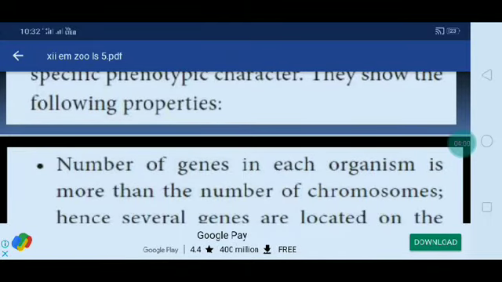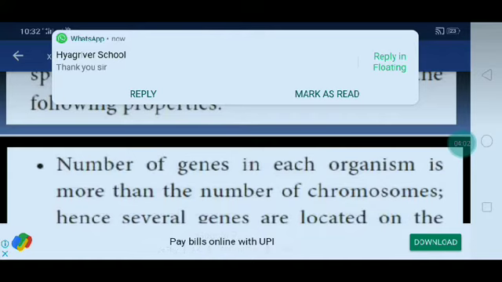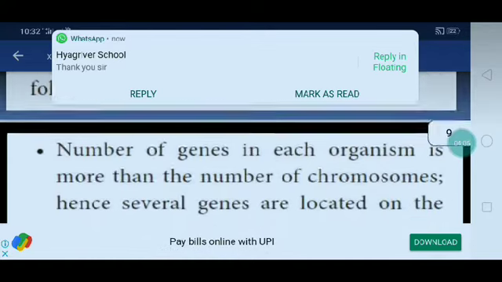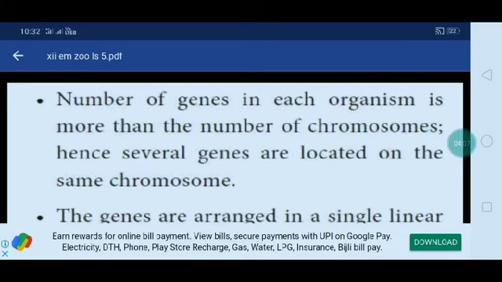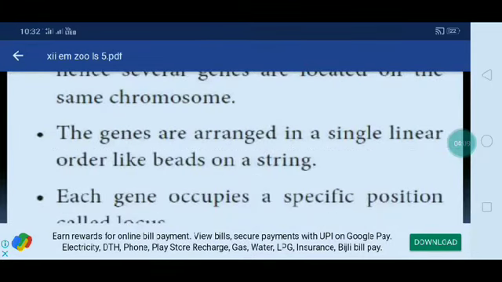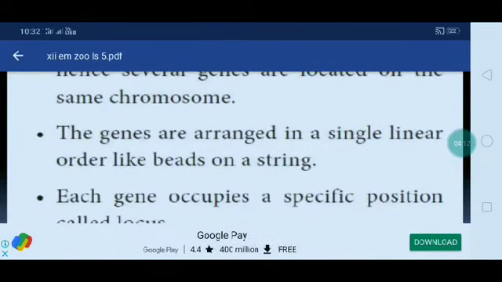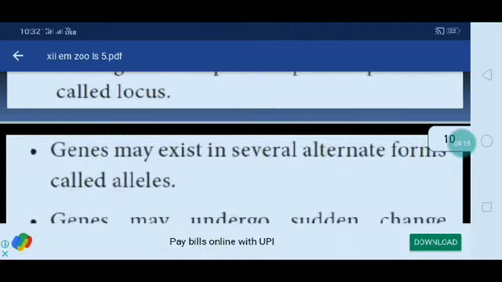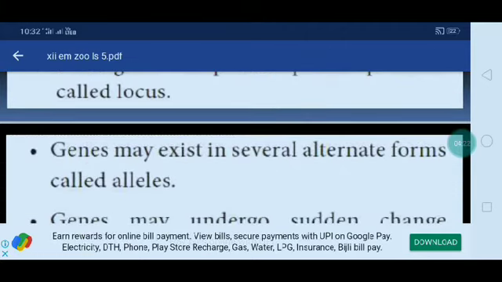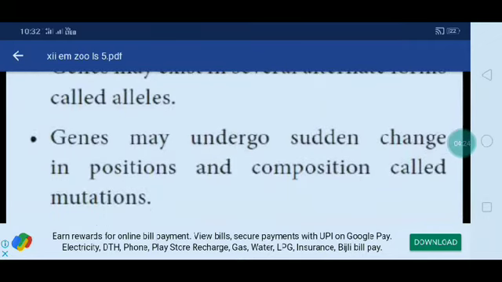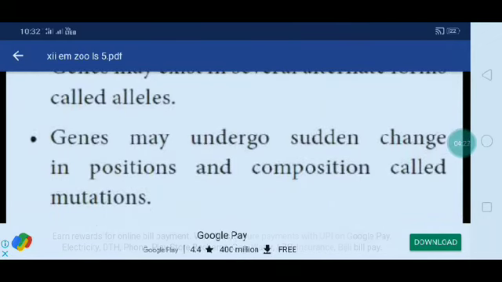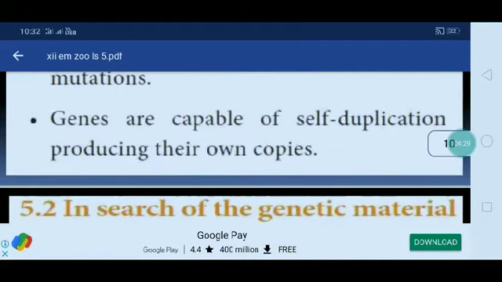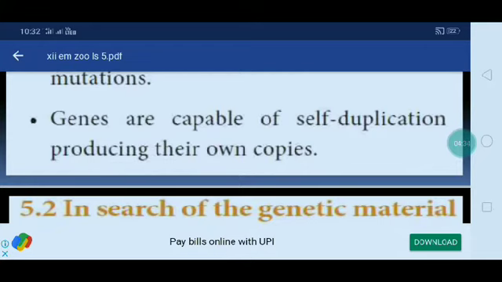Okay, first one, the number of genes in each organism is more than the number of chromosomes. Hence, several genes are located on the same chromosome. The genes are arranged in a single linear order like beads on a string. Each gene occupies a specific position called locus. Genes may exist in several alternate forms called alleles. Genes may undergo sudden change in position and composition called mutations. Genes are capable of self-duplication, producing their own copies.